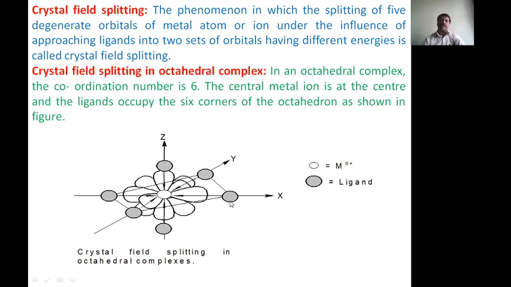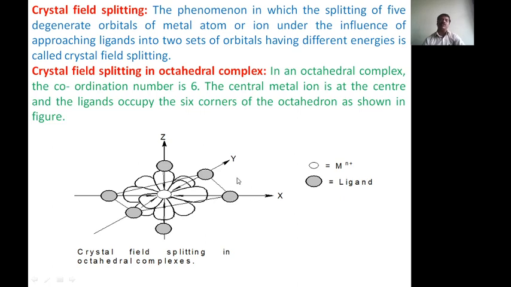Therefore, the eg orbital electrons get more energy and split to a higher energy, 6 Dq, that is plus 0.6 delta O. And the t2g electrons are not on the path of the approaching ligand.